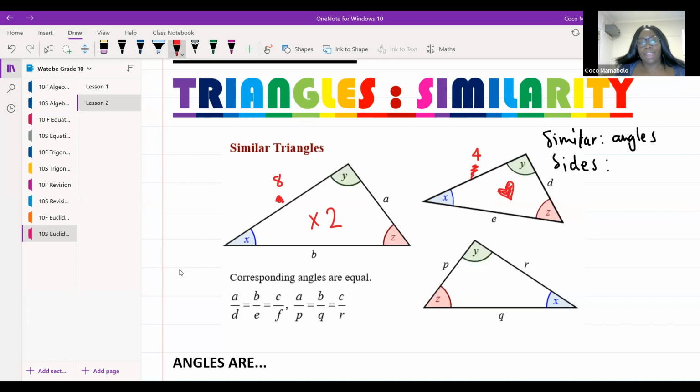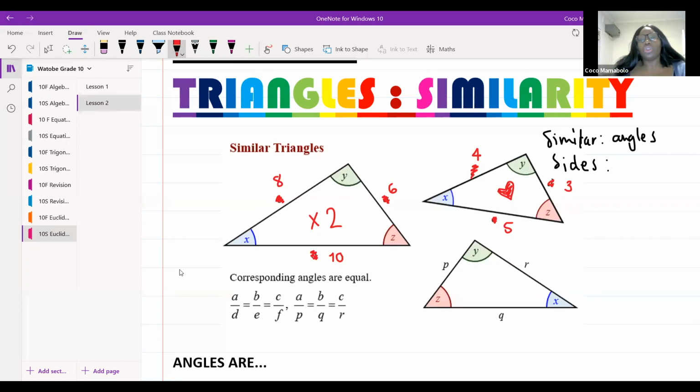And if this side of mine is 10, what is E going to be? Good, it's going to be equal to 5. Same with this side. If this side is 6, I know that my D is going to be 3. So congruent triangles are like identical twins, and similar triangles are like twins that don't look the same. Non-identical, that's it.